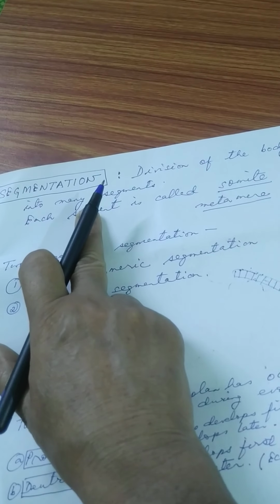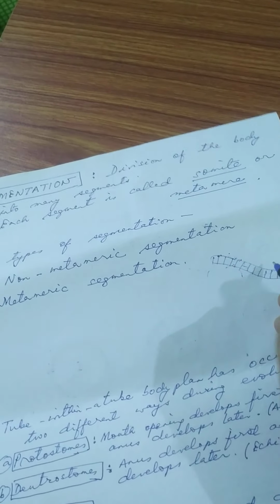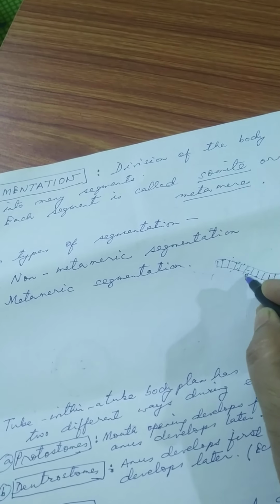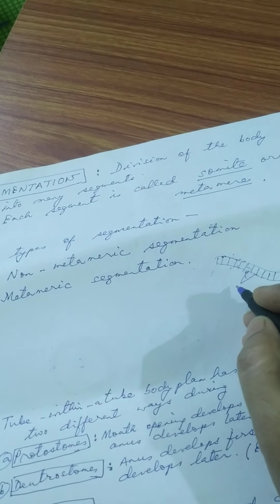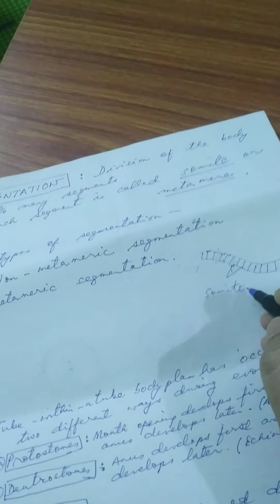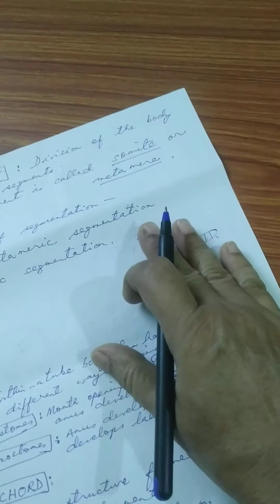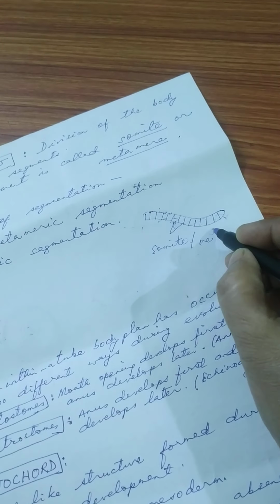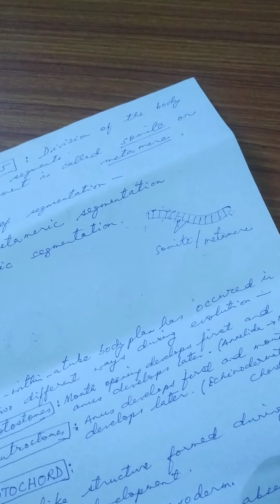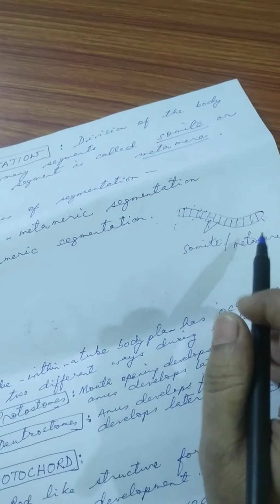Now each segment of the body, this is one segment, this is another segment, is called a somite, S-O-M-I-T-E, or it is called a metamere. So each segment is called somite or metamere.